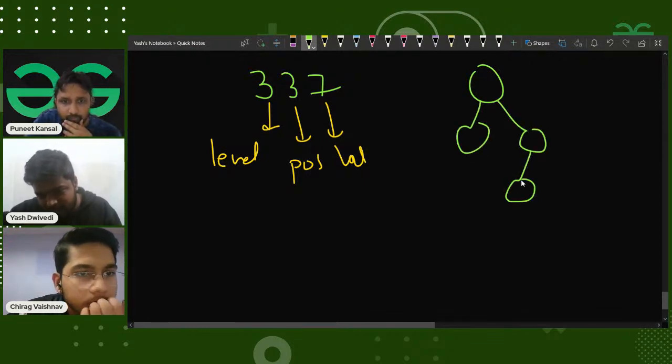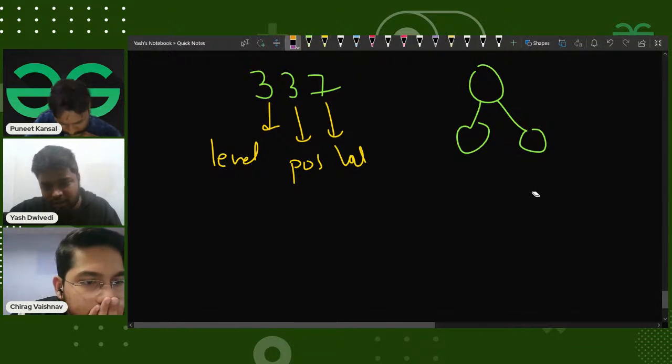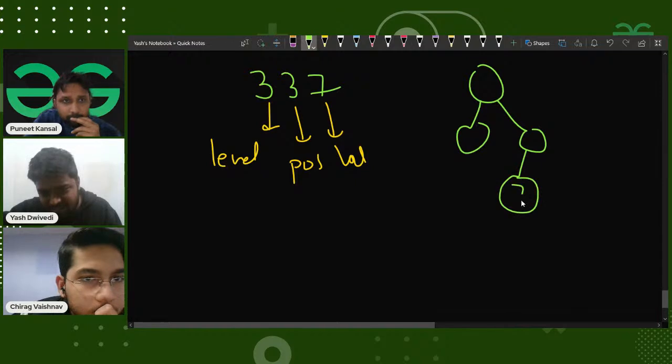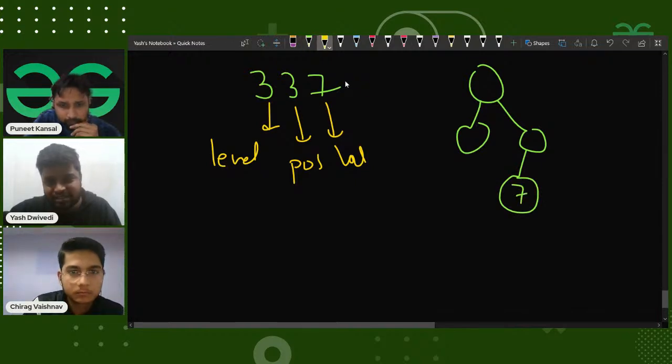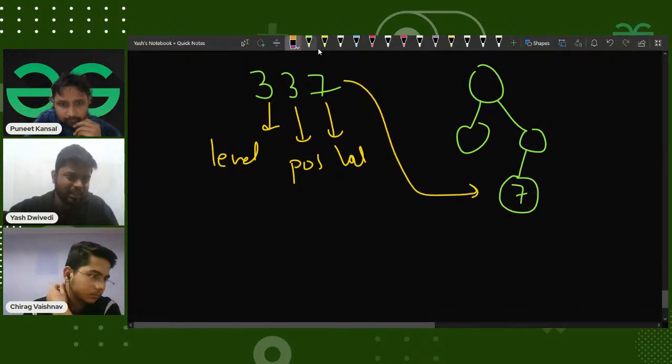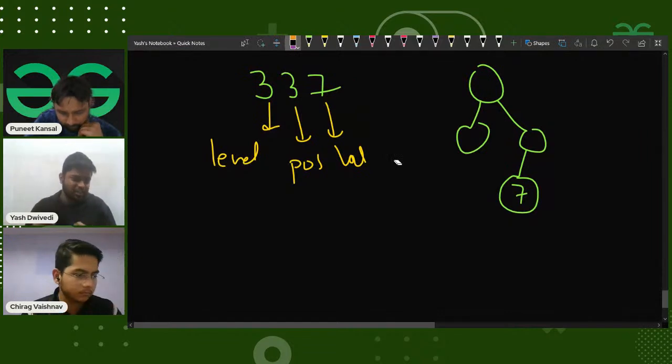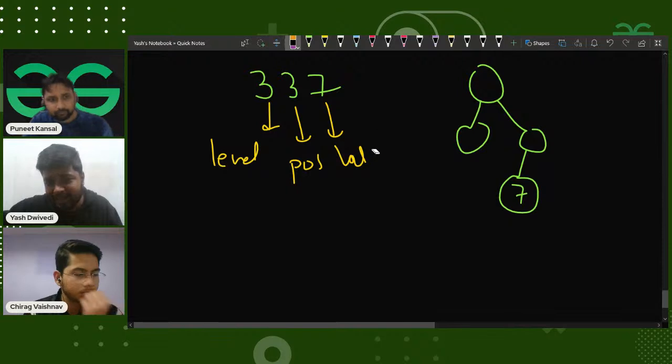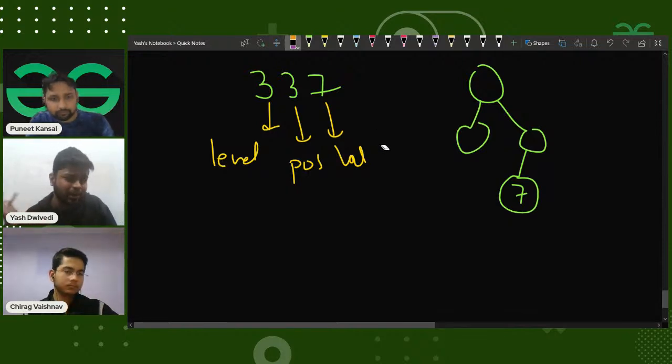So this node would be inserted here, right? This particular node 337 is at this particular position. So in that case, I need to build a relationship. Now the challenge that lies ahead of me is, can I build this particular tree?